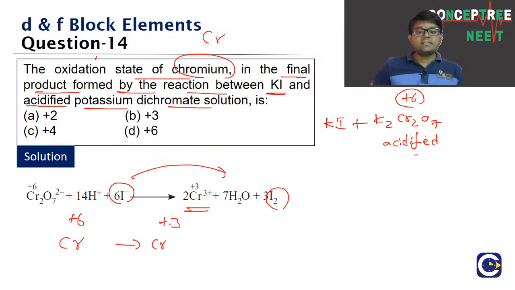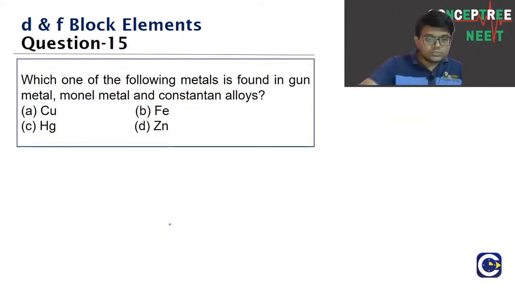So check this one, guys. What is the question they are asking? The oxidation state of chromium in the final product. So what is the answer for this one? Option B. In fact, this particular reaction is also there in the NCERT textbook in the redox reaction chapter. We use this equation quite often for balancing. We have this as a solved example, balancing the chemical equation using the oxidation number method or the half reaction method. Let's go to the next question.